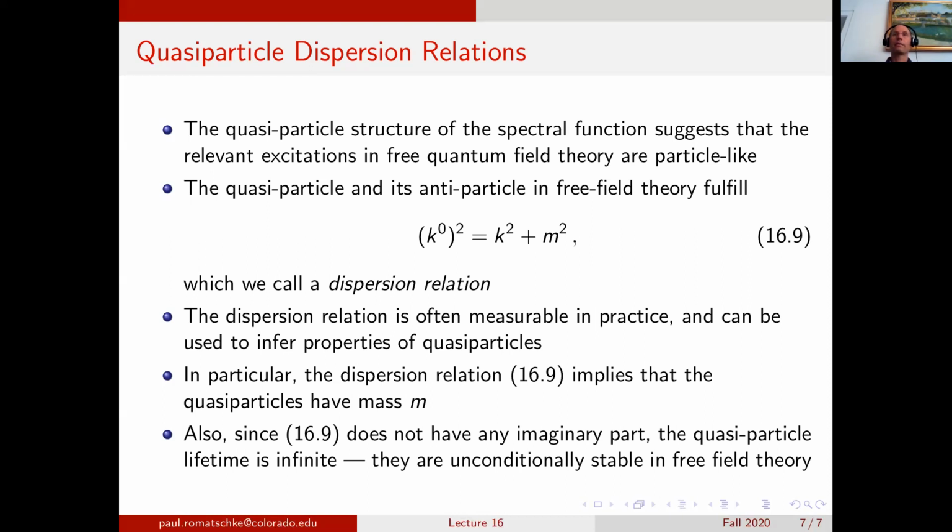As a preview, we will recalculate properties of those quasiparticles away from free field theory, and will generically find that at least some of these quasiparticles will not be unconditionally stable. They will have finite lifetimes, finite width, and we should be able to calculate some of these properties there. So they can decay, for instance. And that concludes the present lecture.